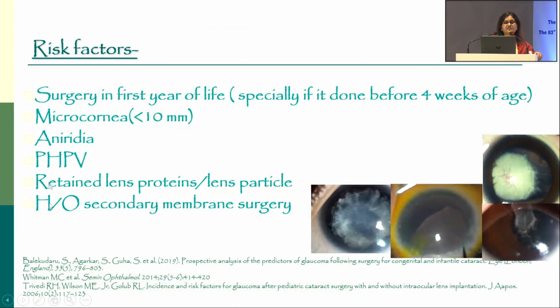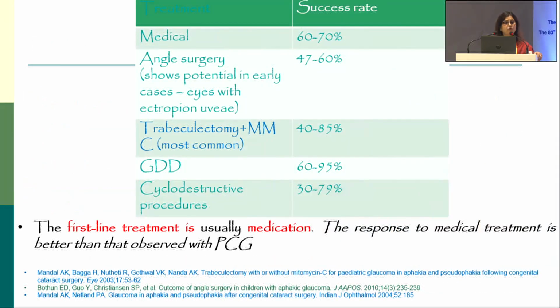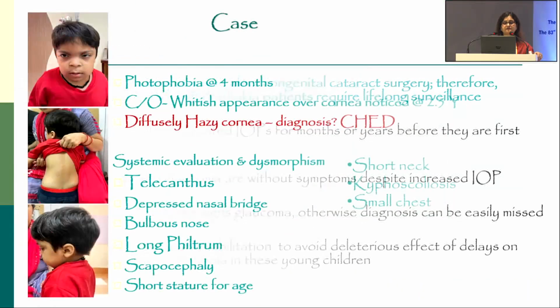So these are the risk factors, as I already said: microcornea, aniridia, if there is PHC, associated PHPV, or if there is retained lens protein or lens particle. So most of these cases we start the treatment with medical management first, and they respond pretty well, but some of them do require surgical management, and trabeculectomy and GDDs are the most commonly done surgeries.